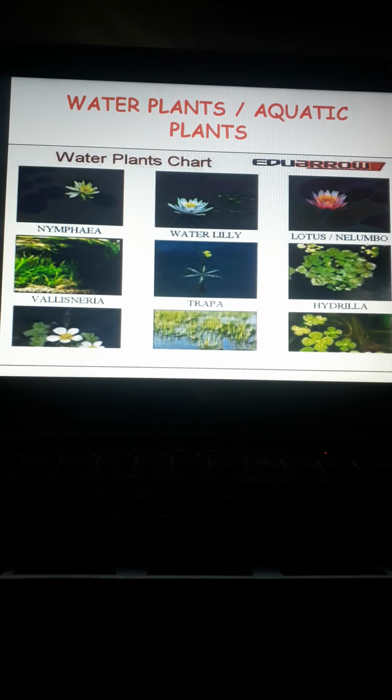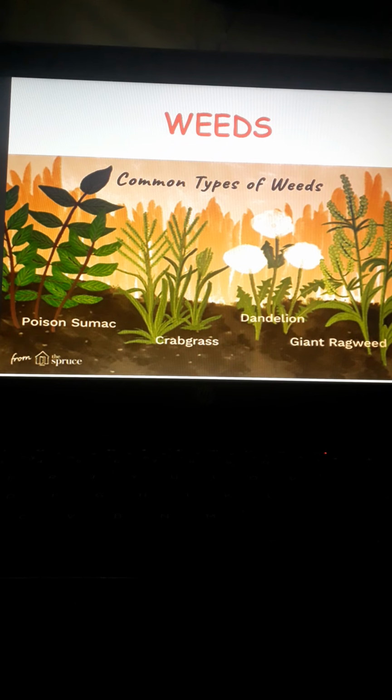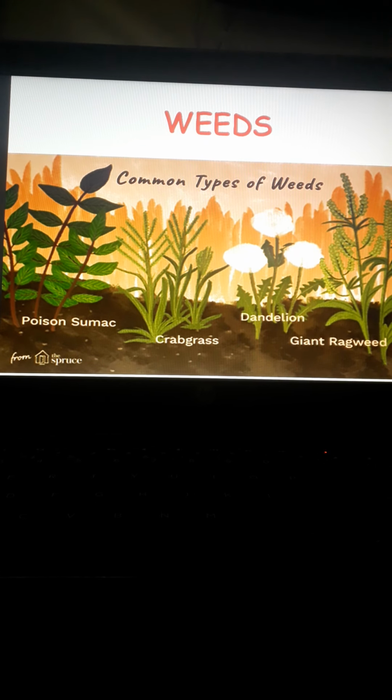After that, we will discuss weeds. What do you mean by weeds? Weeds are plants that grow in a place where they are not needed. They are considered unwanted plants, and they can grow anywhere and can easily be seen in pots also.